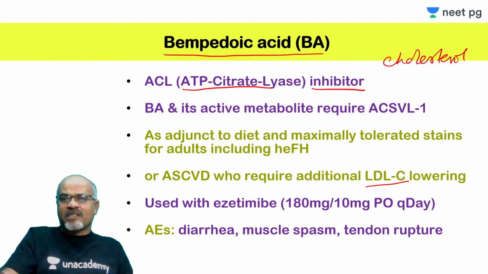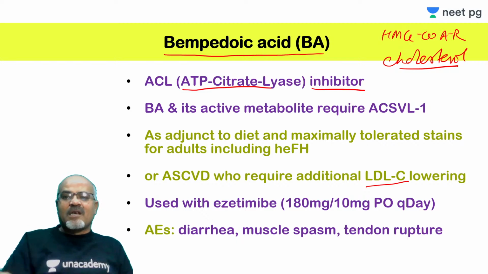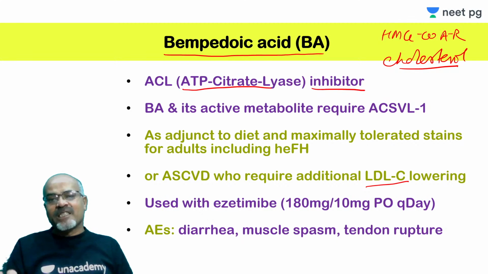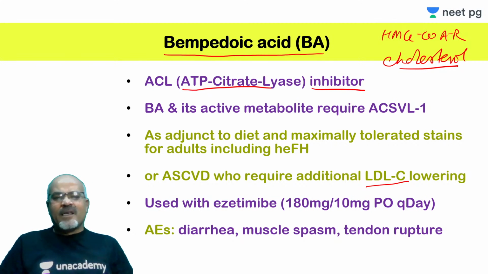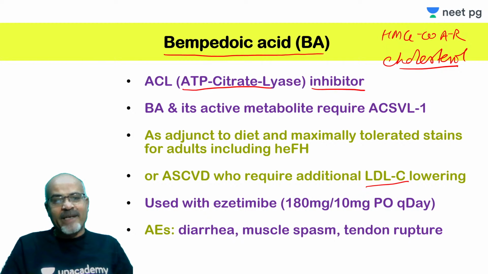Like in cholesterol synthesis, we had HMG coenzyme A reductase, the rate-limiting enzyme. Similarly, when you go further upstream, there is another enzyme, ATP citrate lyase. Bempedoic acid has an active metabolite.